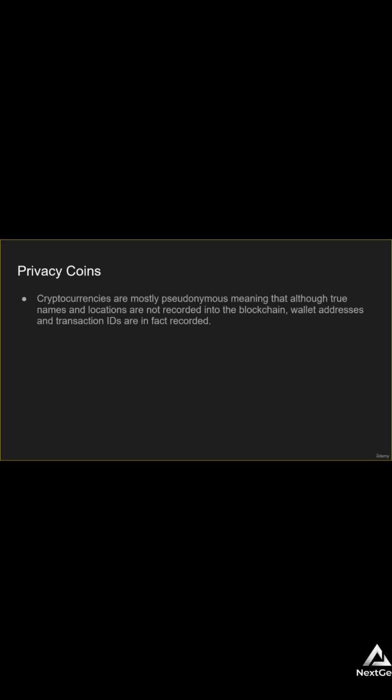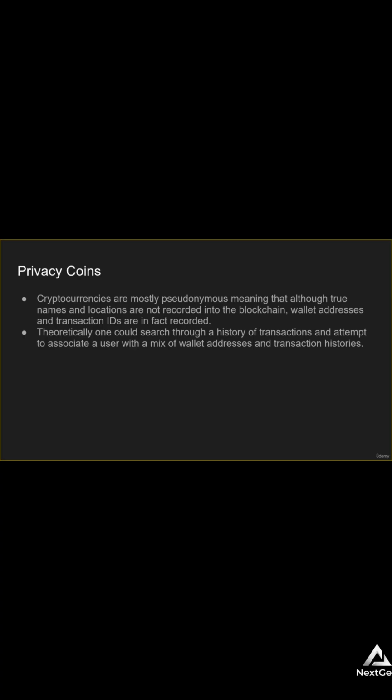Next up, let's talk about privacy coins. Cryptocurrencies are mostly pseudonymous, meaning that although true names and locations are not recorded into the blockchain, wallet addresses and transaction IDs are in fact recorded. So while your name, your address, and your social security number are not necessarily used and recorded when using a Bitcoin transaction, your wallet address and your transaction history are made available for everyone to see.